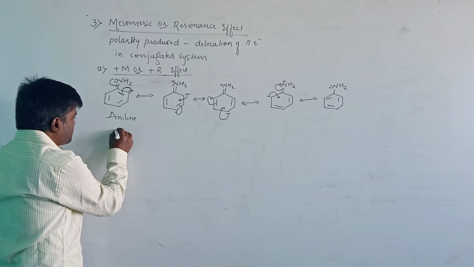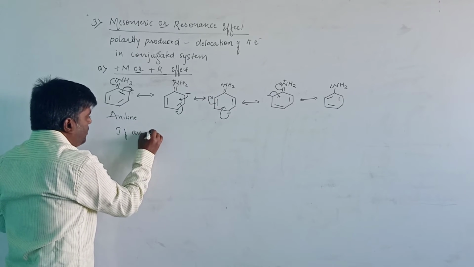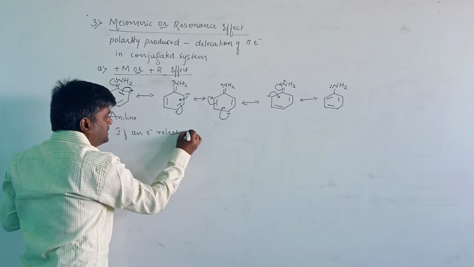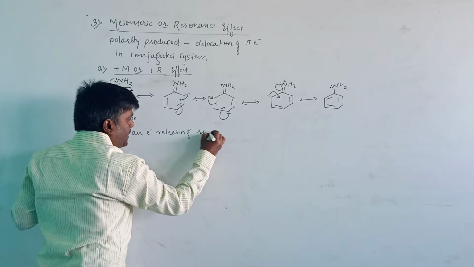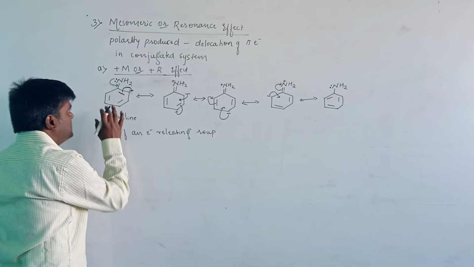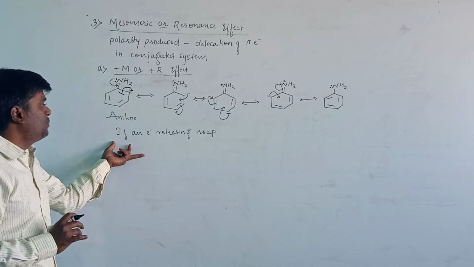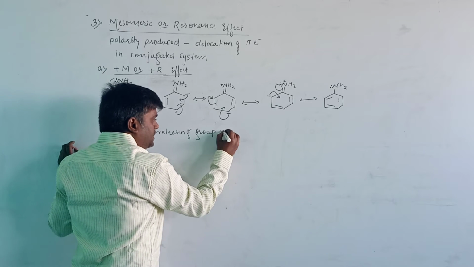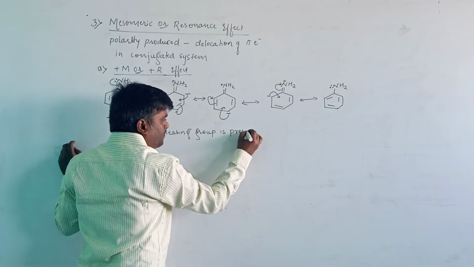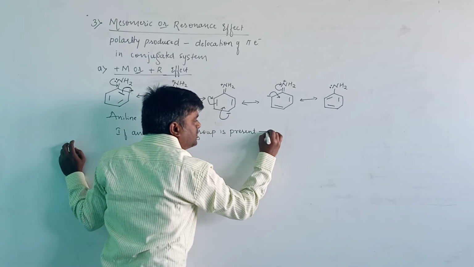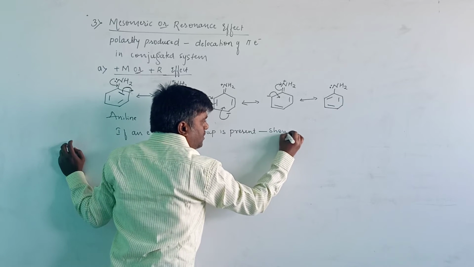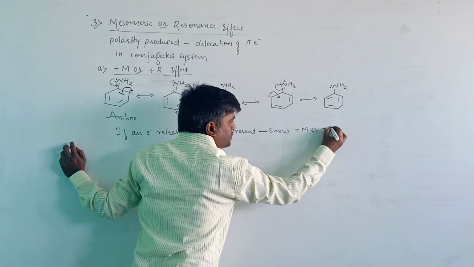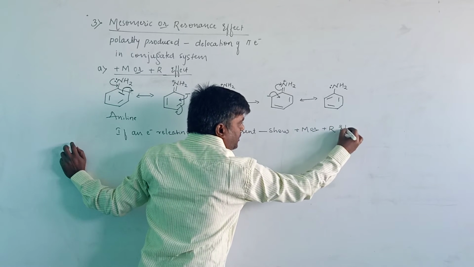If an electron releasing group is attached to the benzene ring, or if an electron releasing group is present, then it will show the positive M or positive R effect.